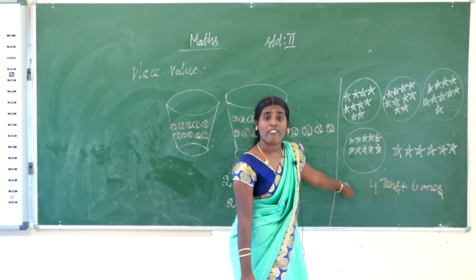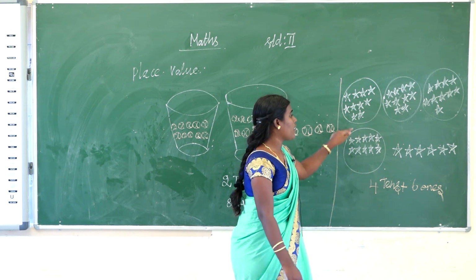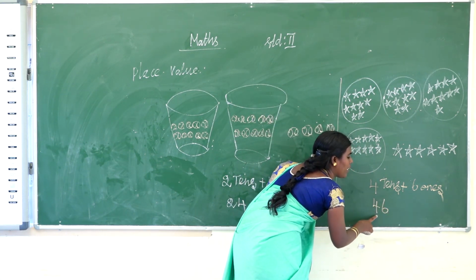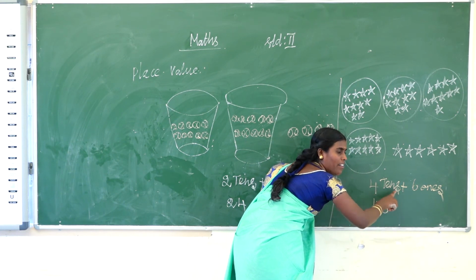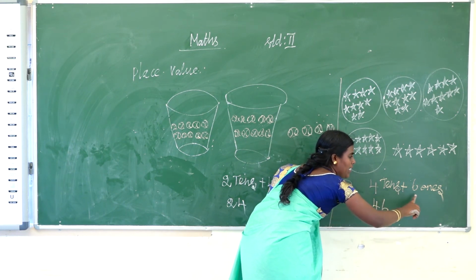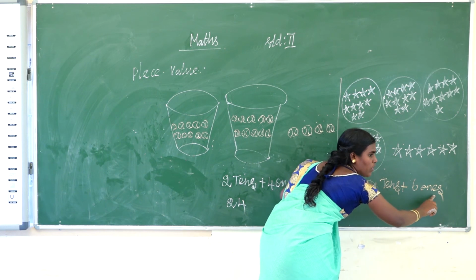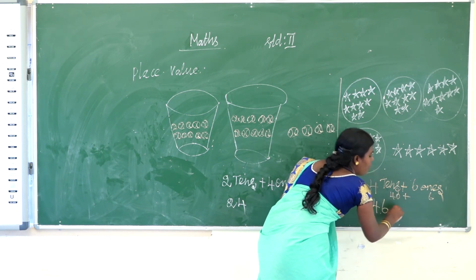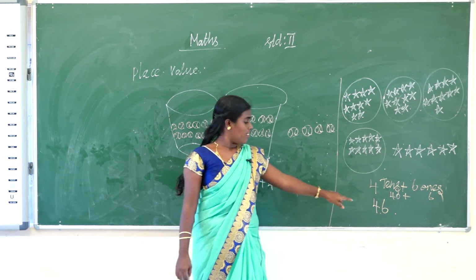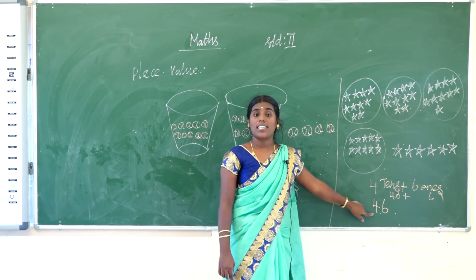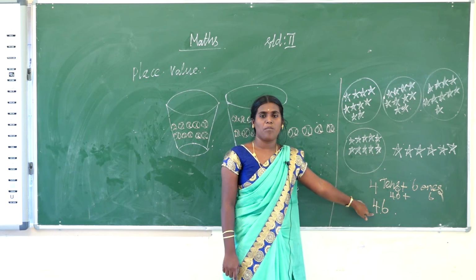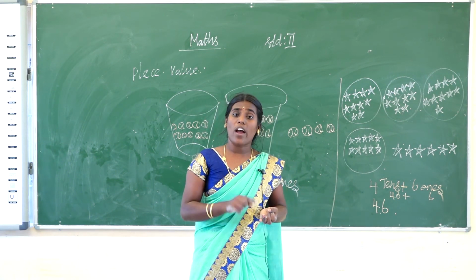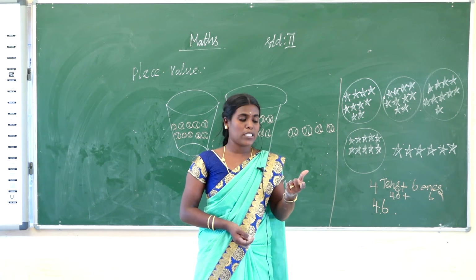What is the standard form? Standard form for these stars? 46. How to identify 46? 4 tens are 40. Then 6 ones are 6. 40 plus 6 equals 46. That is the standard form. Understand how to identify the standard form, how to identify the expanded form.